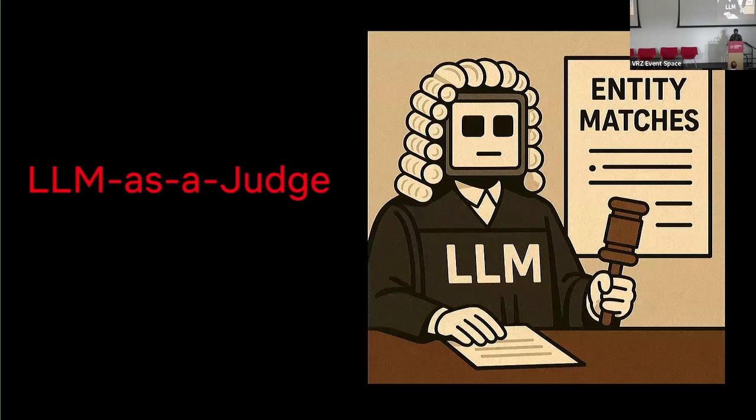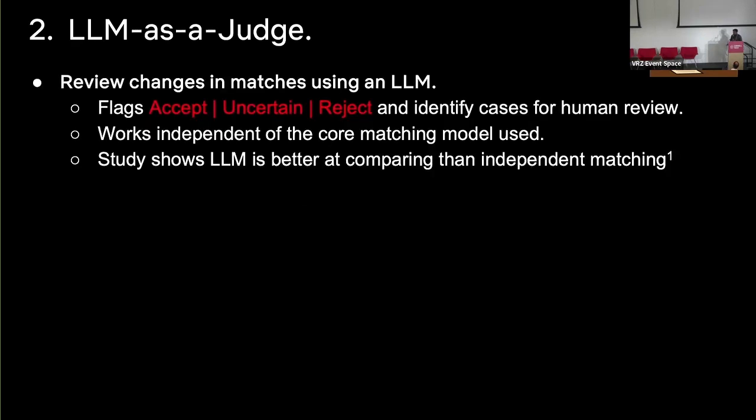Now, very quickly, with that knowledge about the cost and speed, there is one idea that we're exploring, which could be a middle ground for many of us to try. Why don't we not change our model itself, but introduce an LLM as a judge? Think of a human annotator that we have, where we do the matching, and all the problematic matches we can show to that annotator to get a better idea. Can we do something similar with an LLM and fine-tune that process? That could scale some of these efforts, and you don't have to change the core model. You can use the existing model and then start fine-tuning it.